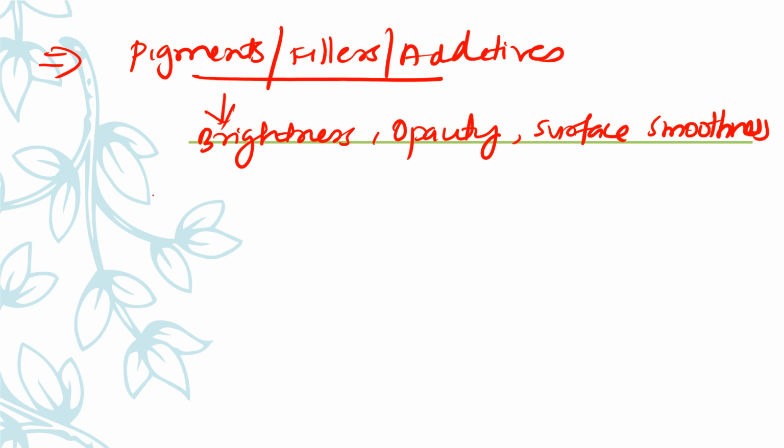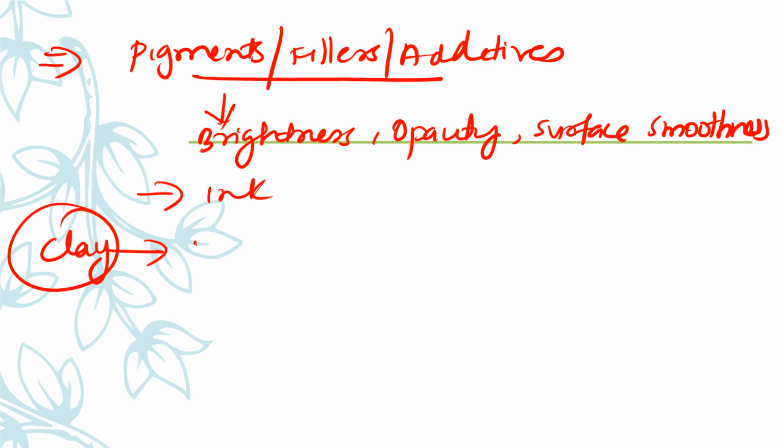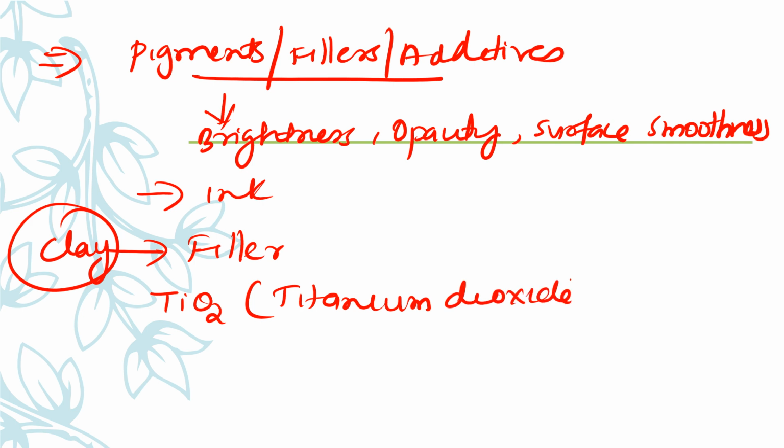So we are writing on paper using ink, and to increase the absorbance of this ink we use these pigments, fillers and additives. Mainly clay, you all know, is used as a filler in paper making. Another pigment we are using is titanium dioxide. Titanium dioxide is also used as a pigment in the paper making process. It is the most expensive of the common pigments and is used in an admixture with others.